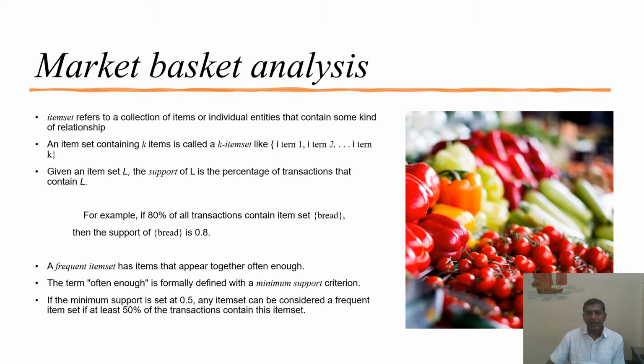So we'll say that 0.8 is the support of this particular item known as bread. So let's say that if 100 people have purchased items from the supermarket, and out of 100, 80 people have purchased a bread. So it means the support of this bread is 80%, that is 0.8.